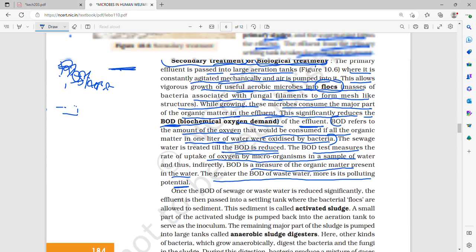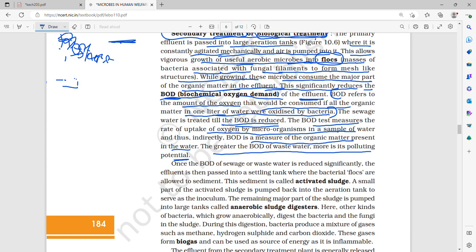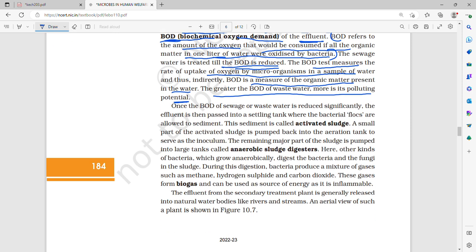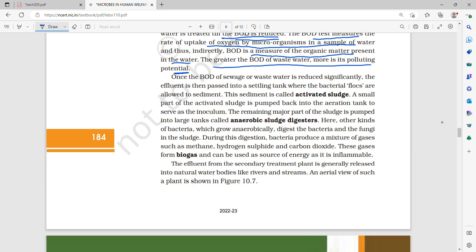So basically, due to the flocks, the BOD of the effluent becomes lesser and lesser because they consume all the oxygen. Then once the BOD of the sewage wastewater is reduced significantly, the effluent is passed into a settling tank where the bacterial flocks are allowed to sediment. So first you form the bacterial flocks. Why? Because the bacteria or the microbes are connected by fungal filaments.